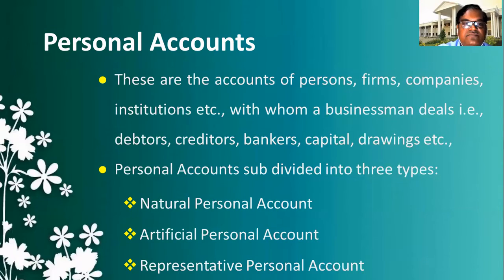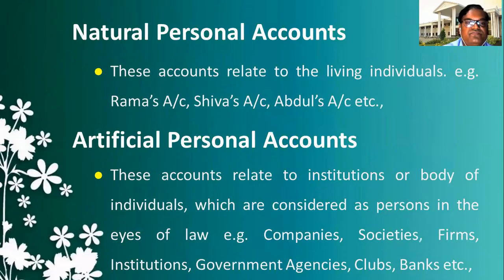So what accounts come under natural personal account? Natural personal accounts relate to living individuals, living beings. Human being accounts are considered natural personal accounts, like Rama's account, Shiva's account, Abdul's account, Ramesh's account. That means the person who is dealing in business transactions with the company. Those persons' accounts, individuals who are living beings, are considered under natural personal accounts.